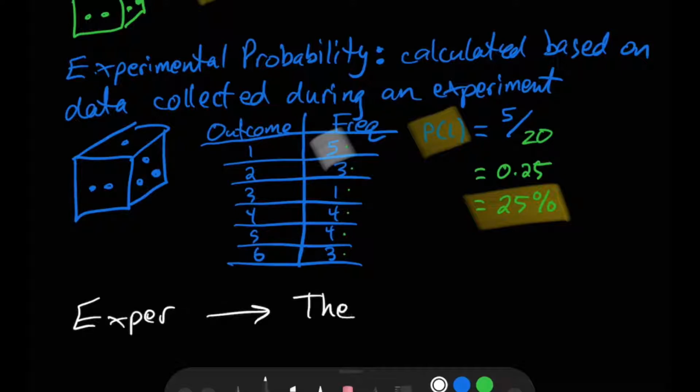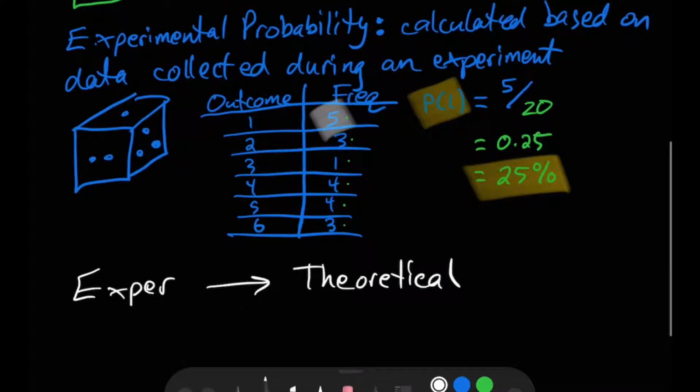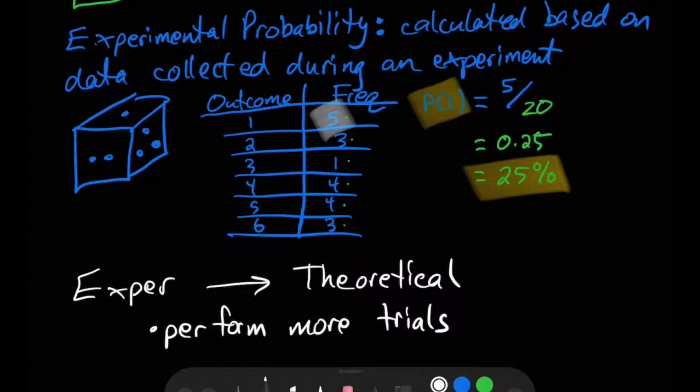Hopefully you remember from last time. What we can do is we can perform more trials. So what if instead of rolling the die 20 times, I rolled it 100 times, or 200 times, or 1,000 times, or 10,000 times?